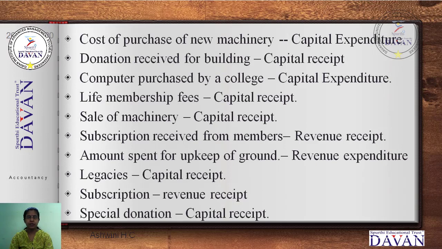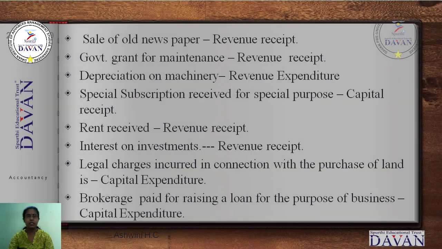Next is subscription. Subscription is not specified for anything. Subscription keeps coming from organizations and different persons, so we consider it a revenue receipt. Special donation. As I explained, donations are subdivided into special donation and general donation. If a person donates to a person or an organization for a specific purpose, then it is a capital receipt. Special donation is always a capital receipt.